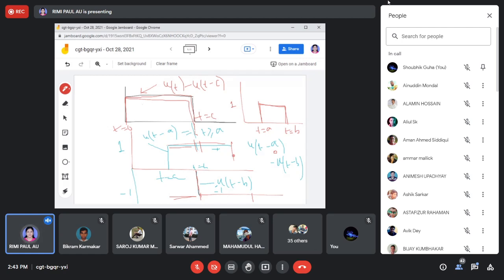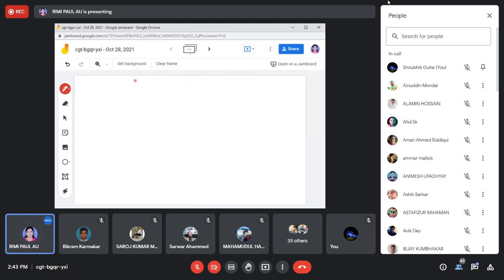Then if we add these, you will get this rectangular pulse. If I do this, one function starts from there, another starts at t is equal to c, and these two portions get discarded, so the remaining portion becomes your rectangular pulse, and this equation is u(t) minus u(t minus c).